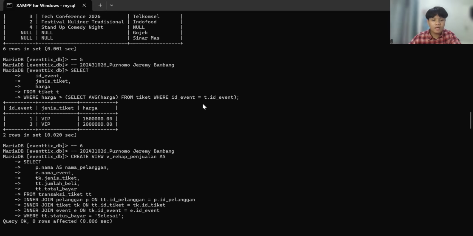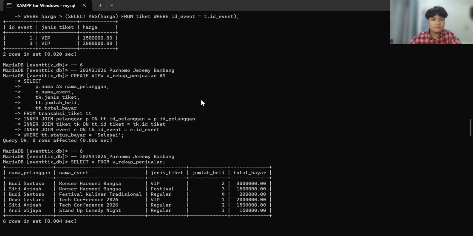And the next, I use a correlated subquery to find tickets with price above the average price for their own event, since the subquery recalculates the average per ID event for every row.